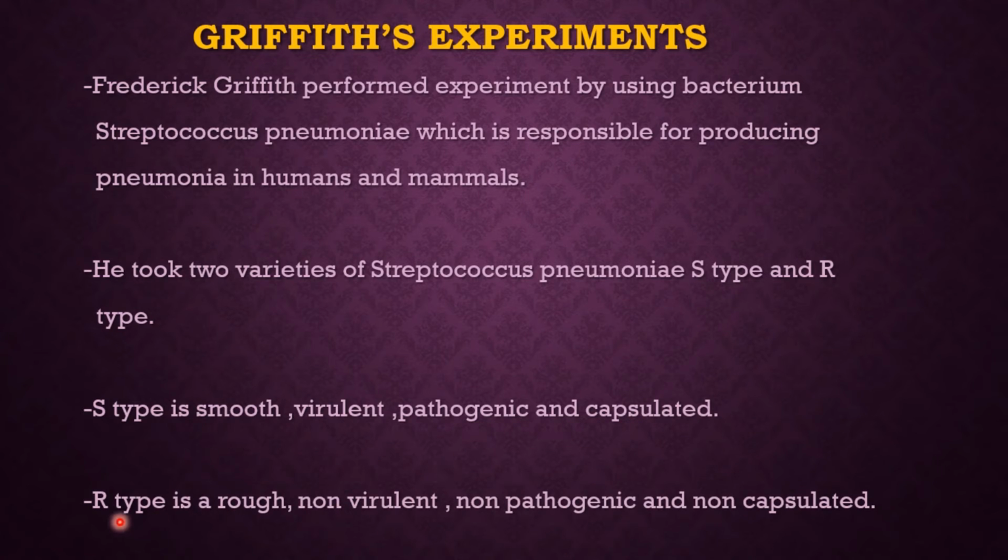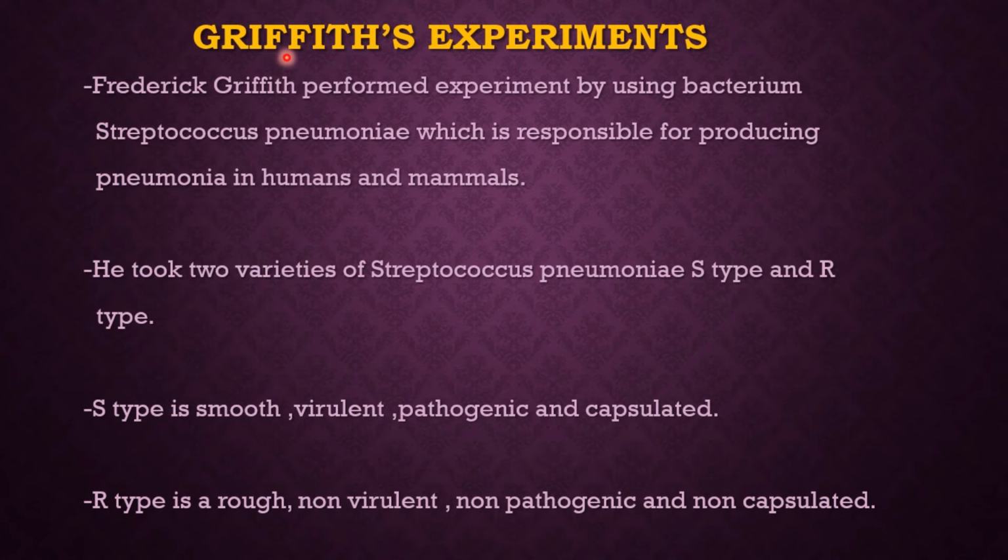Another type which he took is R type. R means rough. It is non-virulent, or non-pathogenic, meaning this R-type bacteria is not capable of causing pneumonia. And it is non-capsulated. Non-capsulated means no covering is there, and with no covering, naturally it is rough.